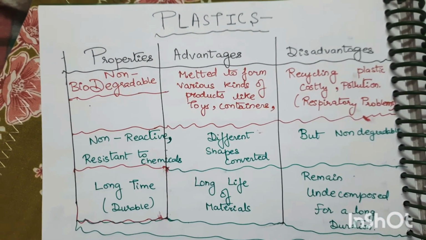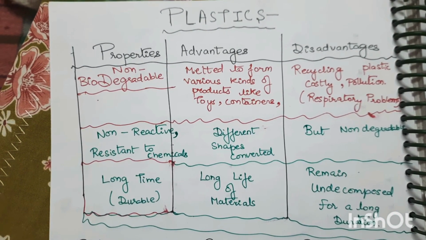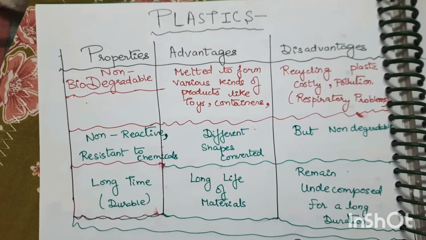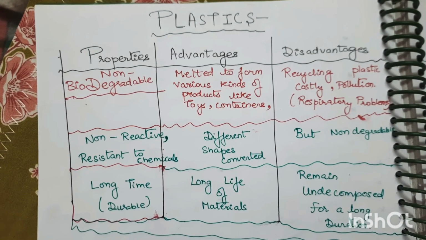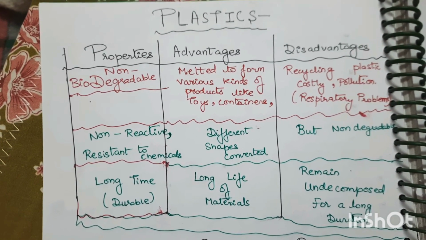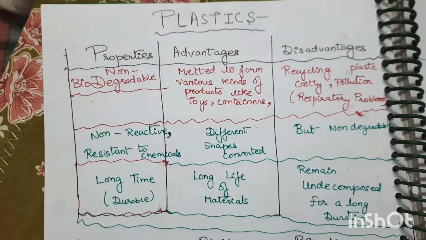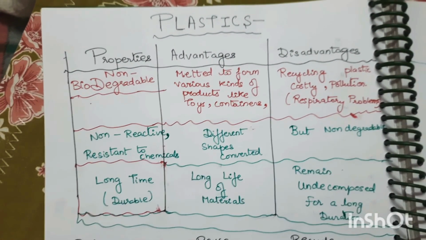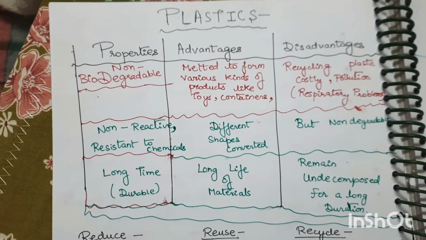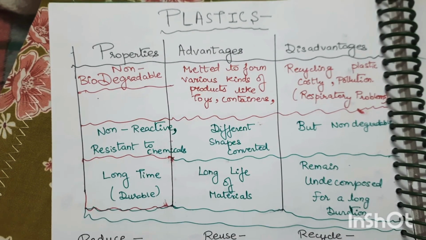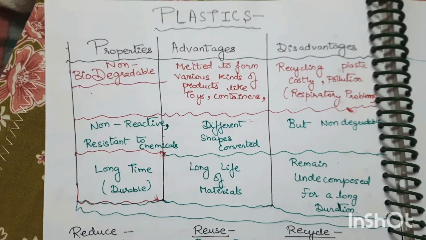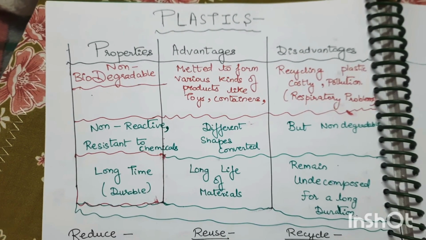But there are certain disadvantages which restrict the use of plastic. It is non-degradable, and the recycling of plastic is very costly. It also produces respiratory problems, for example asthma, because burning of plastics is very injurious to health. And if we dump plastic, for a long duration of thousands of years it remains undecomposed, so it will remain there in the soil. That is why it is very harmful to use.